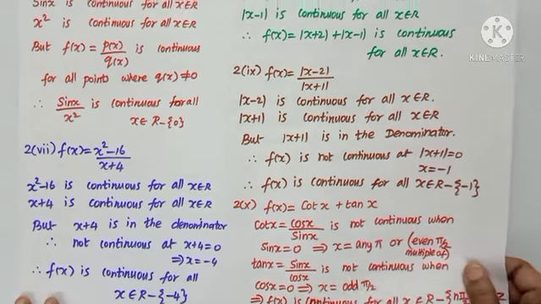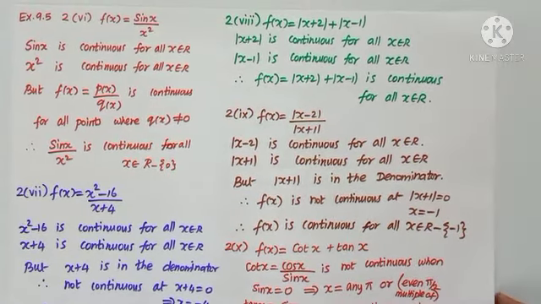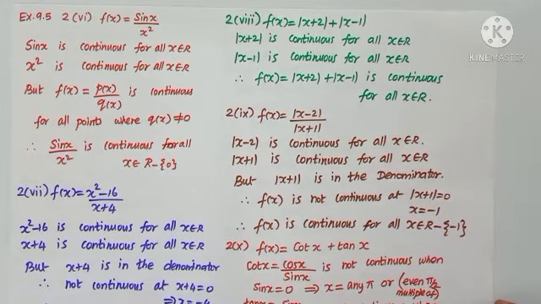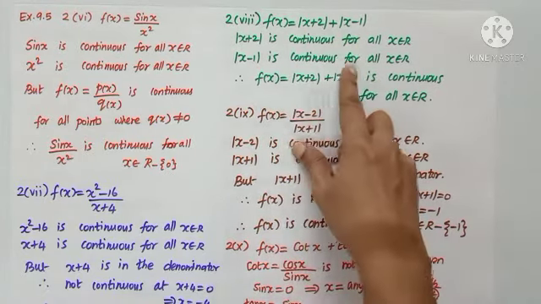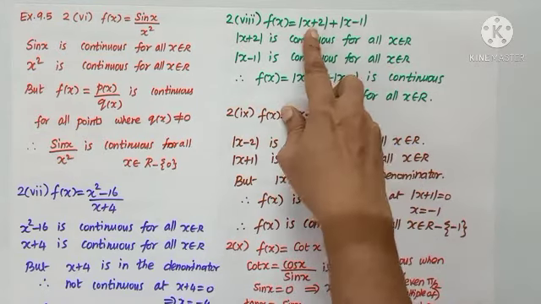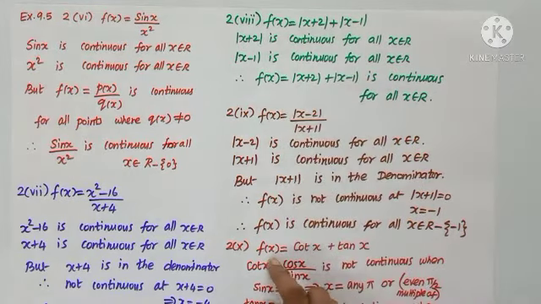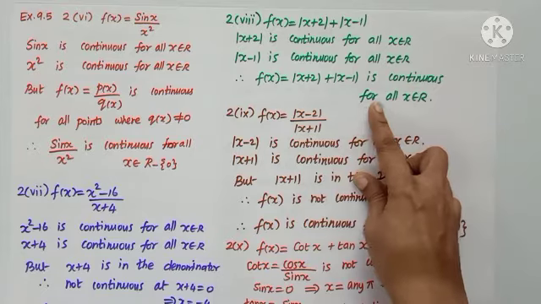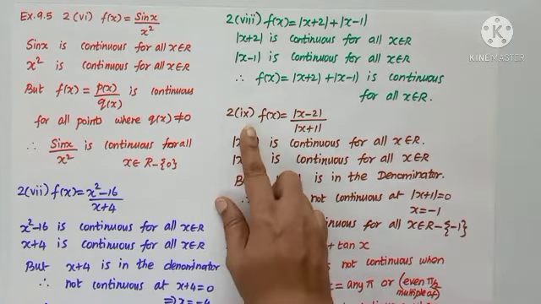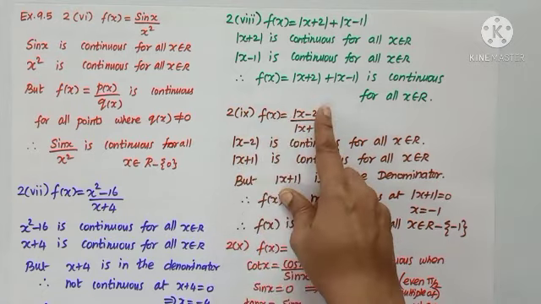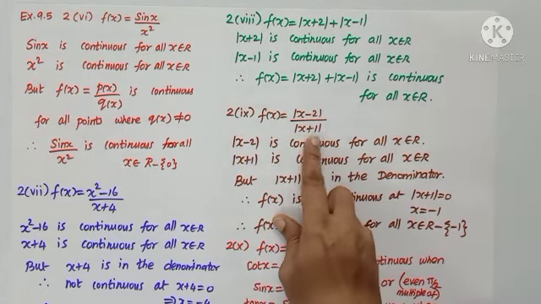Eighth subdivision, we have the modulus function and we learnt the modulus function is continuous for all x belonging to R. So mod x plus 2 is continuous, mod x minus 1 is also continuous, and so the sum of it is definitely continuous for all x belonging to R. Ninth subdivision, we have mod x minus 2 by mod x plus 1.